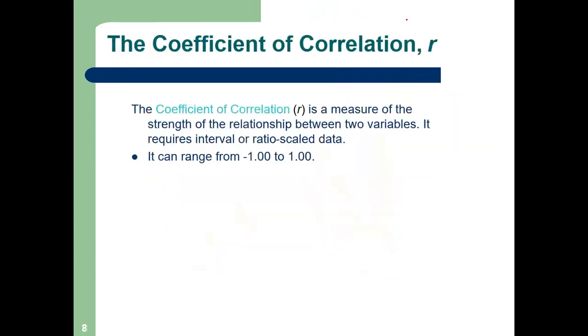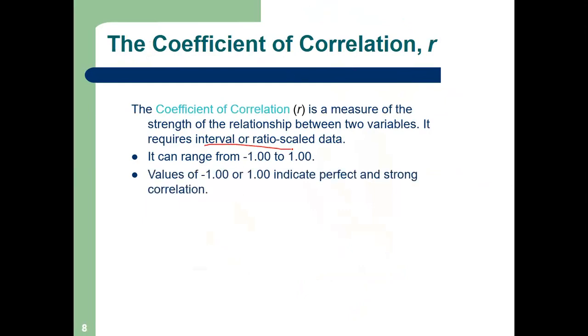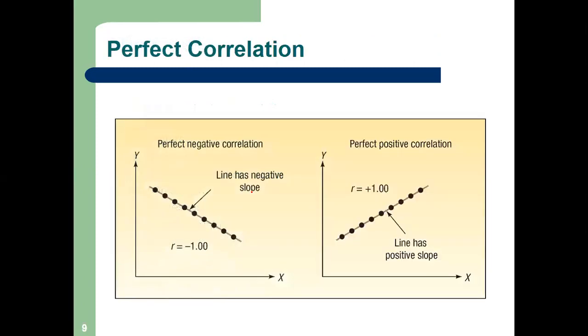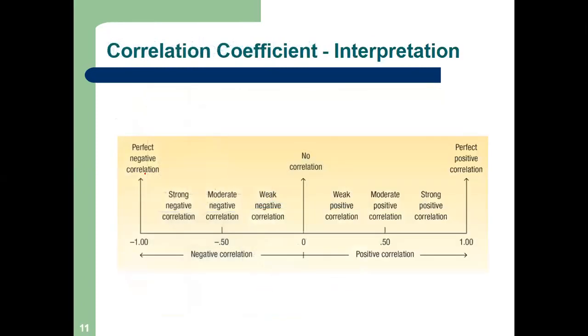It requires interval or ratio scale. Obviously we know this, right? So what is the range of values of the correlation coefficient? It can range from minus 1 to plus 1. Yes, very good. Let me show you the scale first. Can you see the scale of the correlation coefficient? Yes, sir.